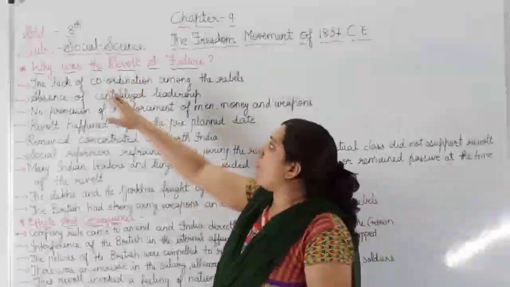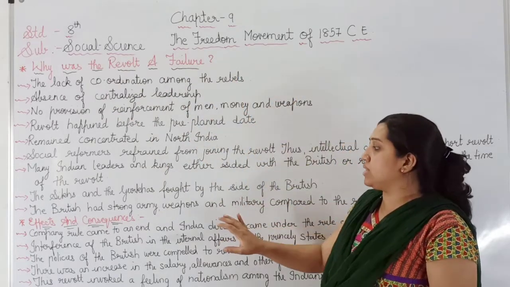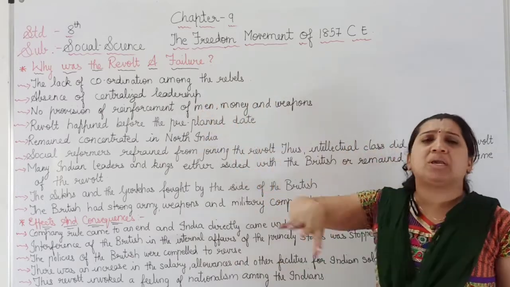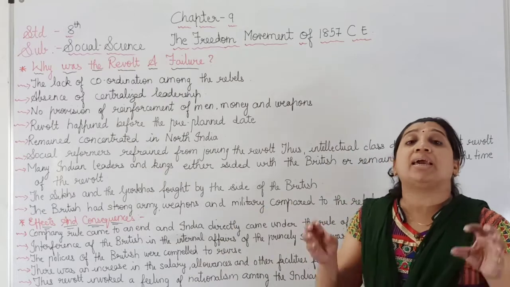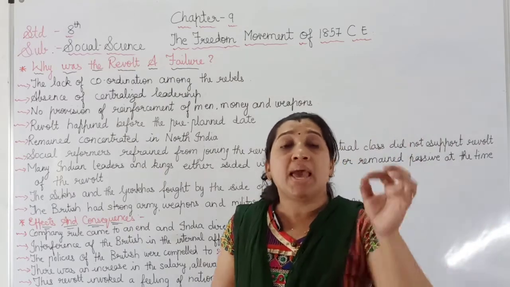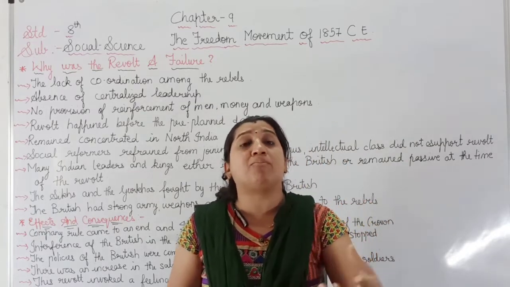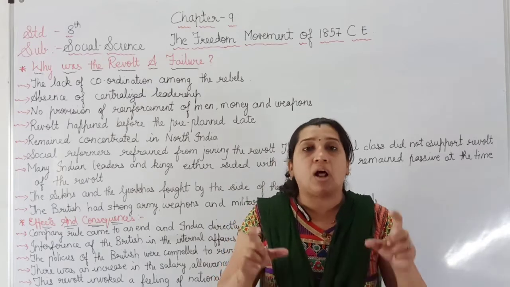Now here, why was the revolt a failure? Here are the reasons that show what the negative points from our side were. The first revolt, the Battle of Plassey, was fought against Robert Clive by Siraj-ud-Daulah.